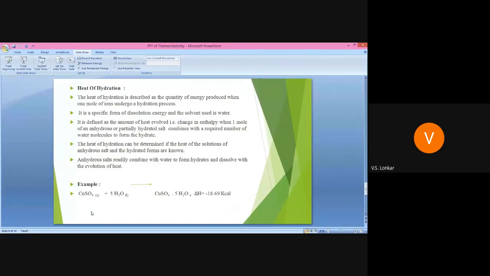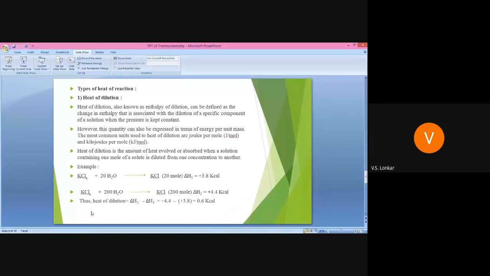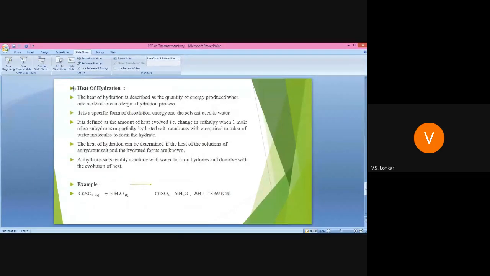Heat of hydration is the second type of heat of reaction. The first one is the heat of dilution. Number is not given, therefore no doubt. Got it? This is the second type.